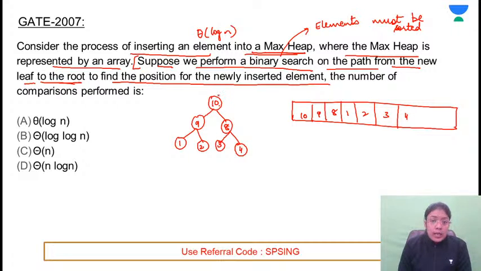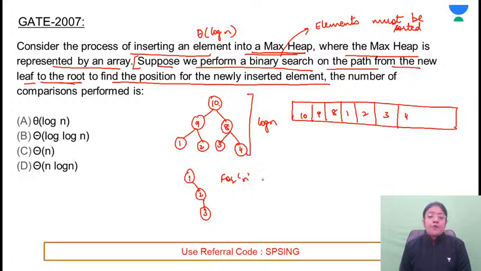Here in the length, height कितनी है? log n. बाइनरी सर्च का केस ले लो 1 2 3. अगर आपके पास n एलिमेंट्स हैं, for n elements, what is the complexity for binary search? Every time it is discarding half of the elements. Right? What is the complexity for binary search?